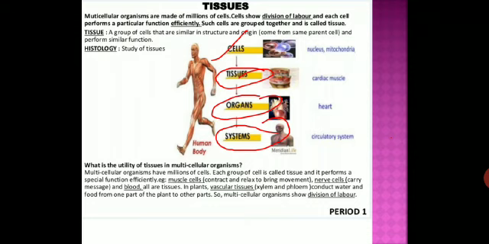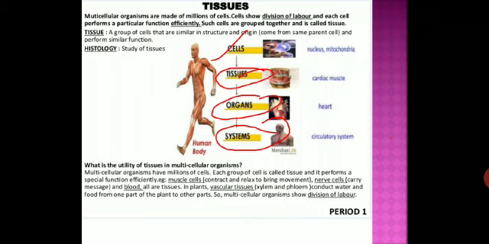So what do you mean by tissue? A group of cells that are similar in structure and origin and perform similar function. So cells form the tissue, and tissues form the organs, and organs form the system. The cluster of cells called tissue is a group of cells that are similar in structure and work together to achieve a particular function.